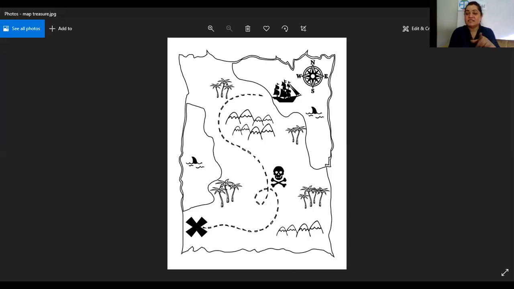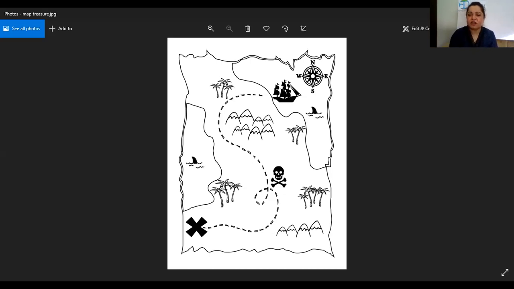Now this is showing us the direction as well, right? It is giving us the distance, and this is showing us the symbols as well. So this treasure map has very different kinds of symbols, right? This is showing us the mountains, the trees, the water, the sharks as well, and a ship as well, right?